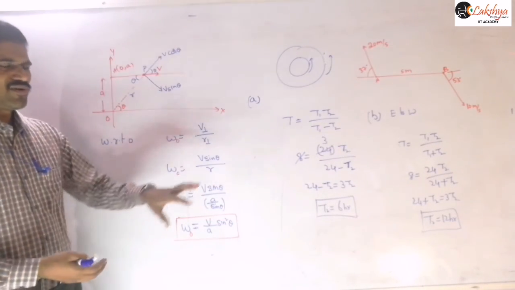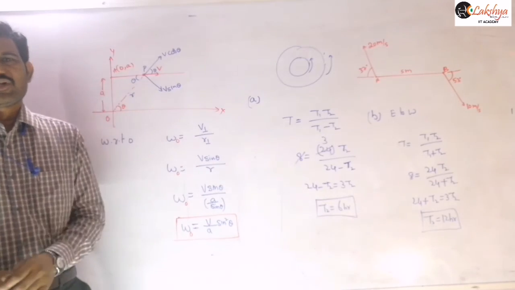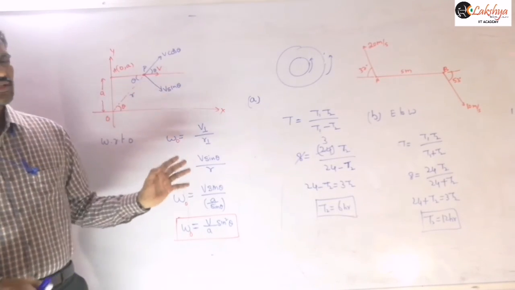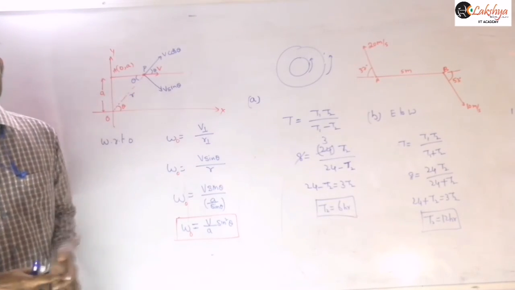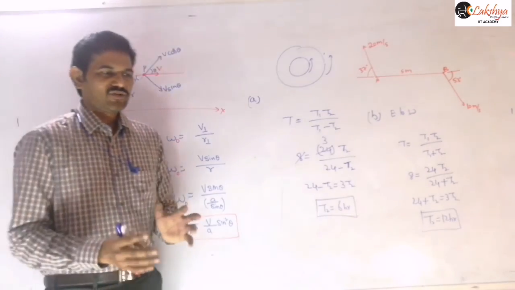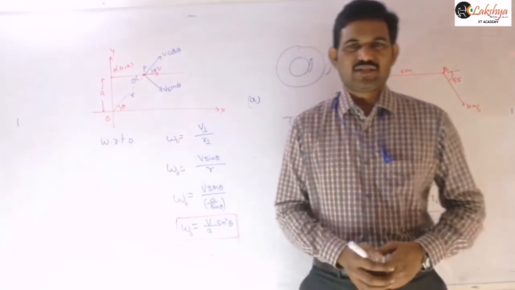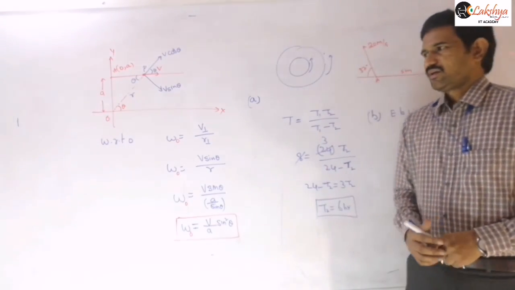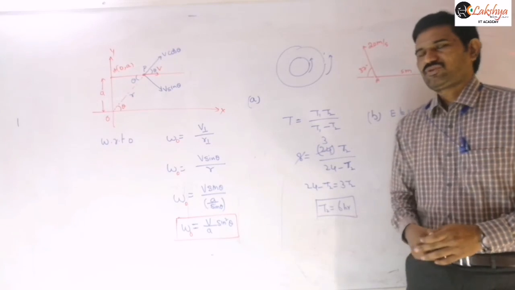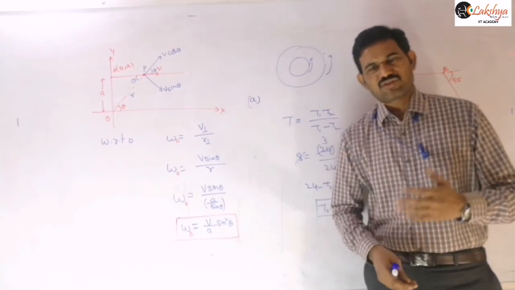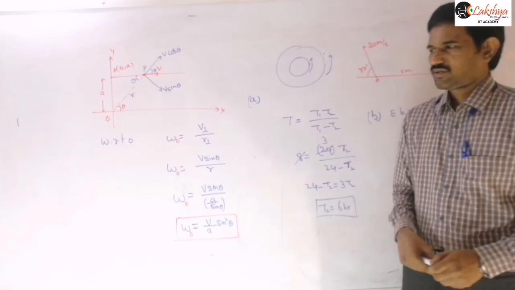Such problems we will discuss again in the gravitation topic. As we are discussing the relative angular velocity concept, I explained it here, that is relative angular velocity or angular velocity in general calculations. In the next class, I will explain what is uniform circular motion and what is non-uniform circular motion, right? Thank you.